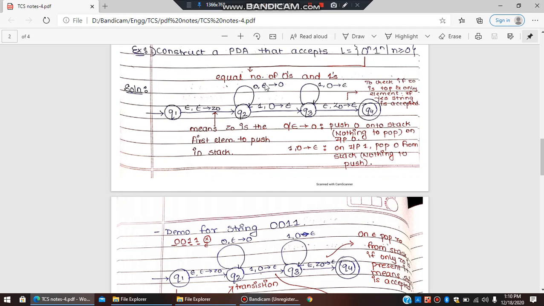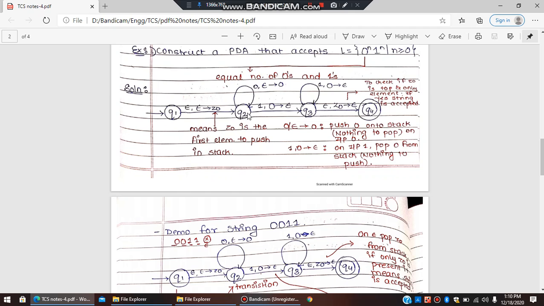Why? Because see again on input 0 the transition is in Q0 only and it gives epsilon gives 0 which means अगर 0 आता है तो ये 0 push करना है क्योंकि pop करने के लिए कुछ है नहीं. Again ये side पे epsilon है. I am repeating once again, ये side जो होता है that means the element has to be popped. ये side पे अगर symbol है that means the element has to be pushed. Now this side पे there is an epsilon which means nothing has to be popped. This side पे it is 0 which means 0 has to be pushed onto the stack. So on getting an input 0, it will make transition in the same state and it will pop nothing but it will push 0 onto the stack.